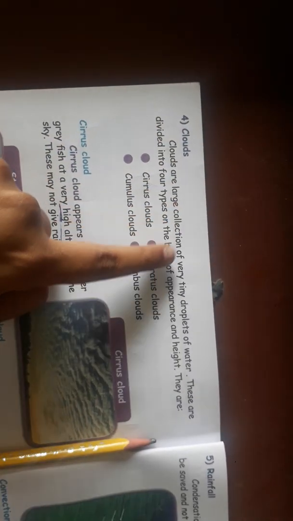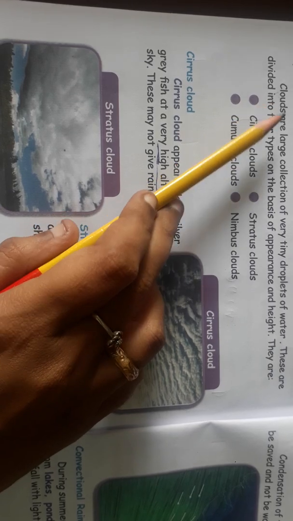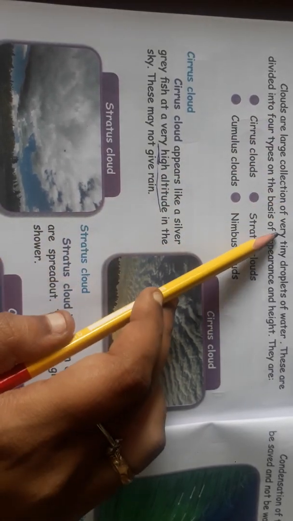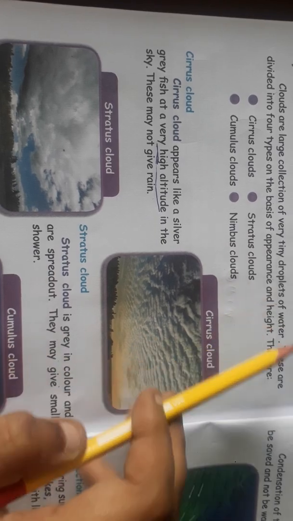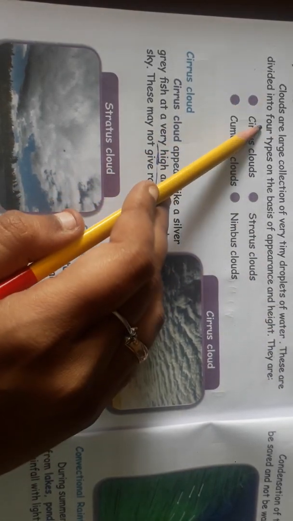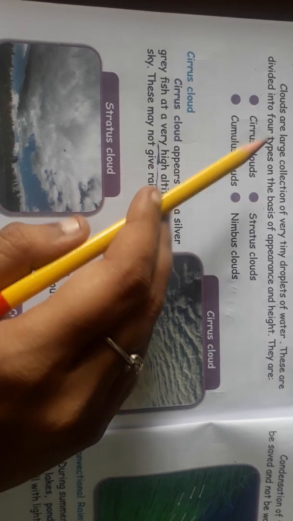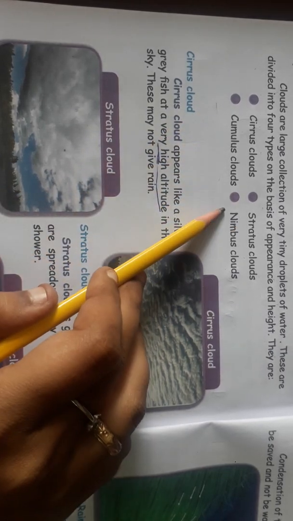What is clouds, dears? Clouds are the large collection of very tiny droplets of water. These are divided into 4 types on the basis of appearance and height. They are cirrus cloud, stratus cloud, cumulus cloud and nimbus cloud.